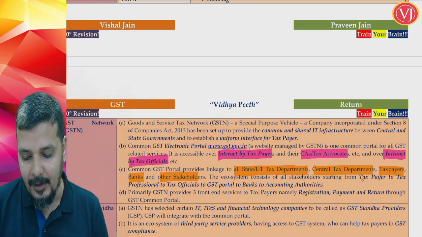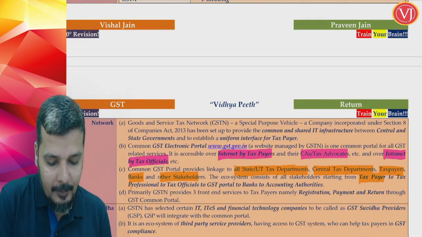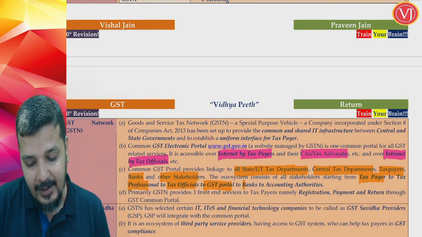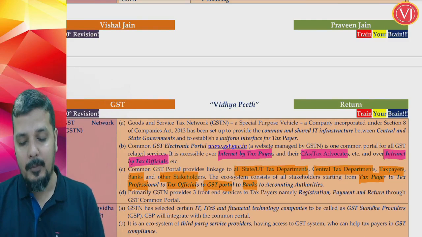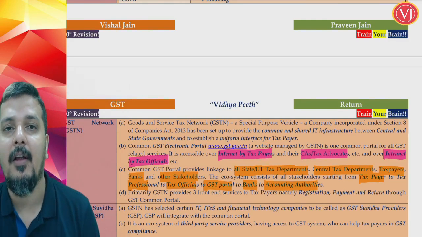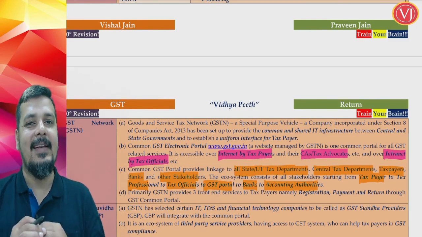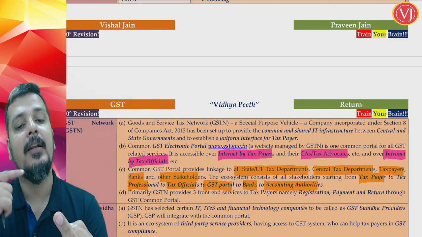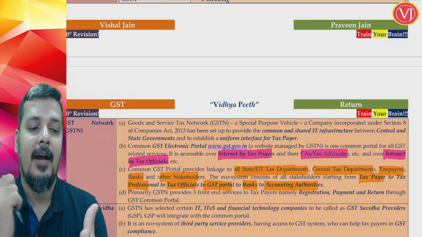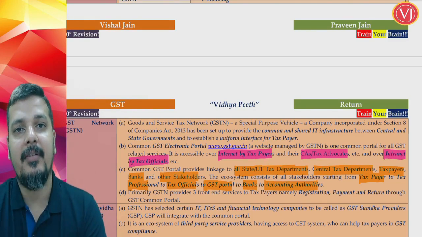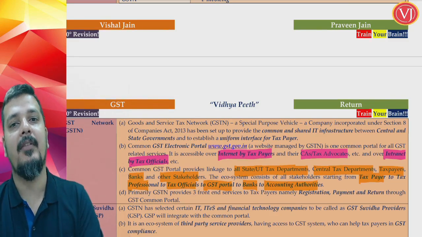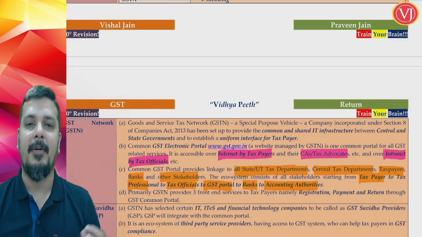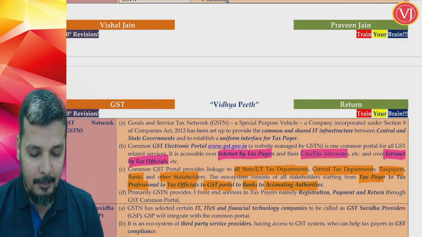The information given by the taxpayer will be passed on to the tax professional, who will in turn give it to the tax officials, which will be available on the portal. Even banks will have the access to the portal. Even the accounting authorities, other authorities of the government will have the access. So it is basically linking everyone, right? Starting from the taxpayer, tax professional, tax official, bankers, other accounting authorities, all the departments, not only one department, all the state departments, all the union territory departments, even the central government department, everyone will be having the same usage of the portal.